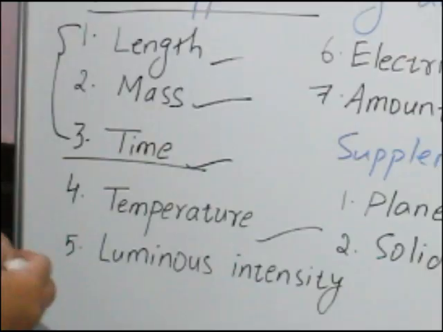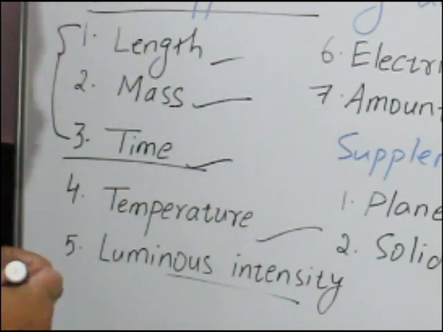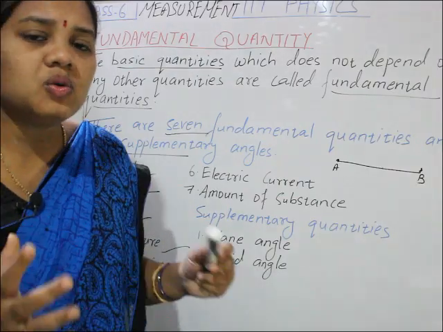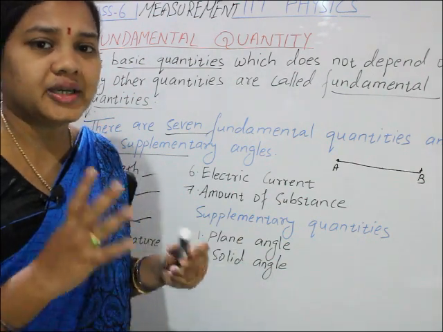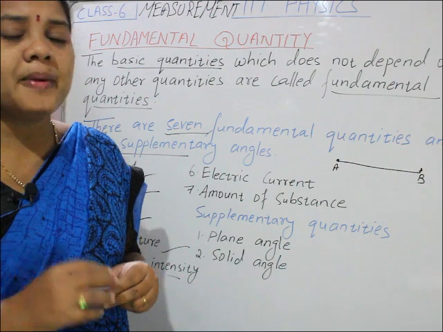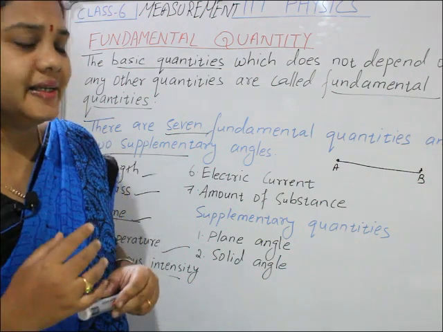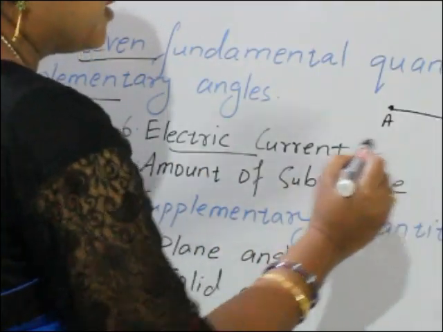Next is luminous intensity. Luminous intensity means the amount of visible light emitted by a body per second. That is called luminous intensity. Next is electric current.